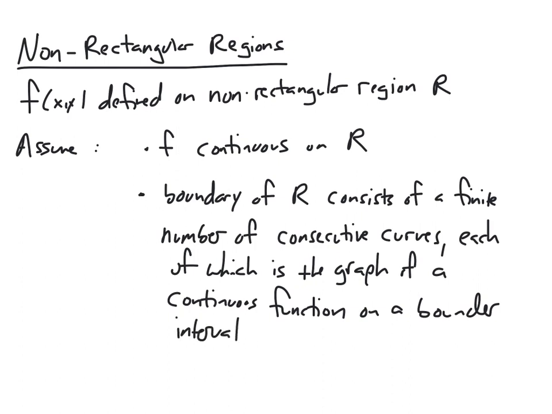Right, so this assumption really just says that the non-rectangular region R that we're defining our function on is not very weird. There are certain weird regions that double integrals and iterated integrals fail to work on. But as long as we follow some obvious facts about making sure each side of the boundary of our region is a nice curve, a line segment, a parabola, some smooth polynomial curve, something like that, then we'll be able to define all of this.